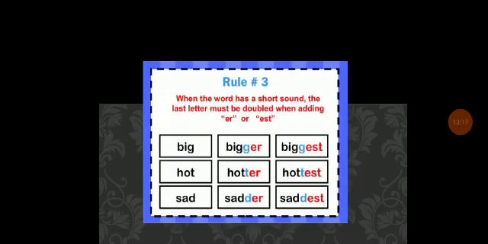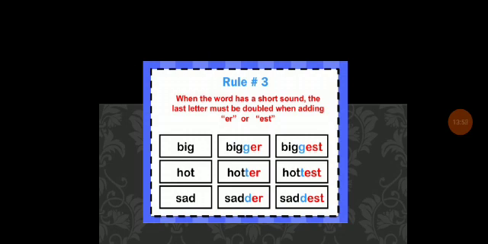And this is rule 3. When the word has a short sound, the last letter must be doubled when adding er or est. Short sound, last letter. Big, hot, sad, fat. These are short sound words. The last letter must be doubled.